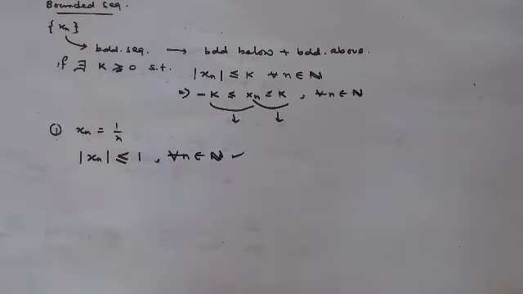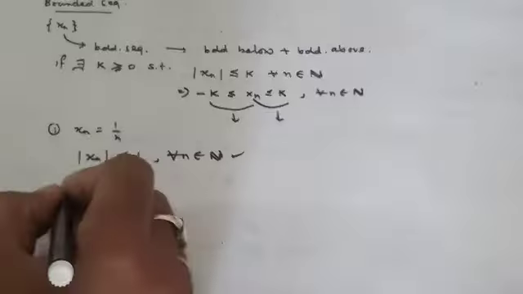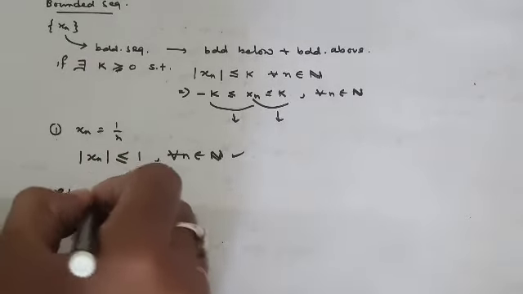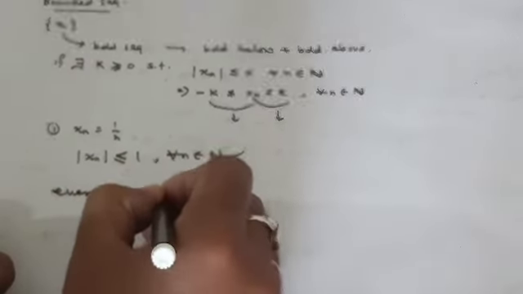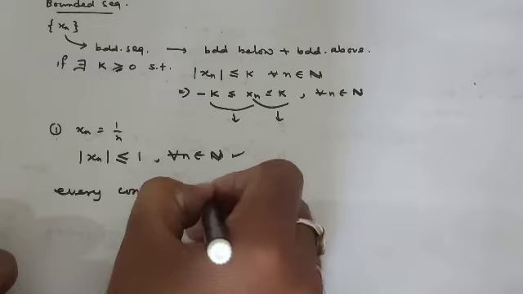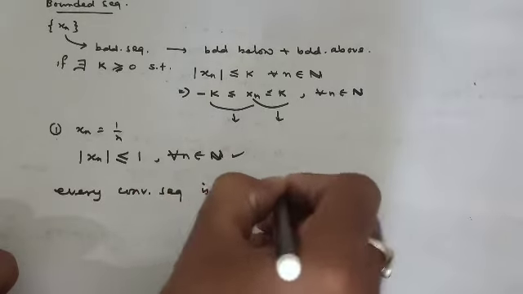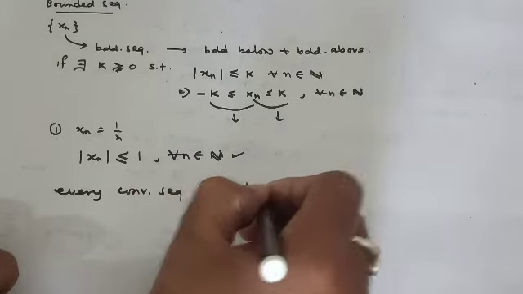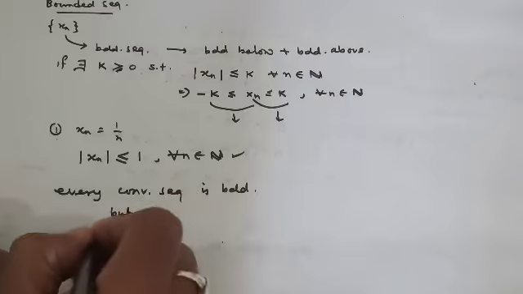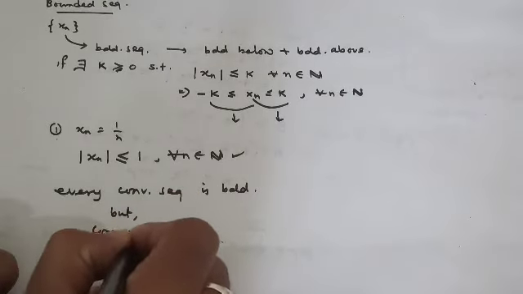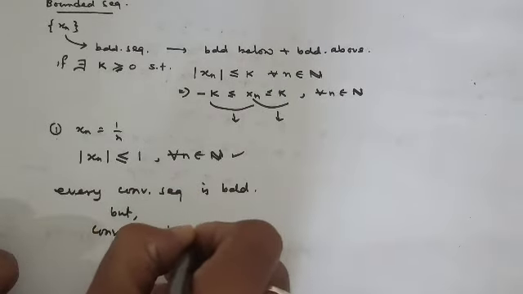One very important theorem or result which we will come across in the subsequent part says that every convergent sequence is bounded. But the converse is not true.